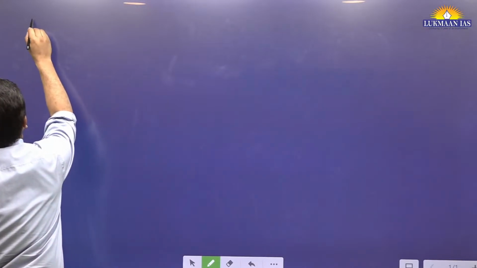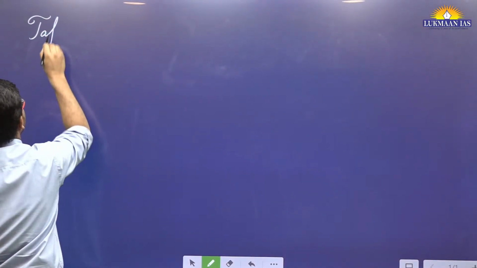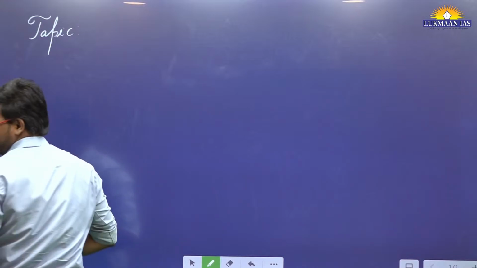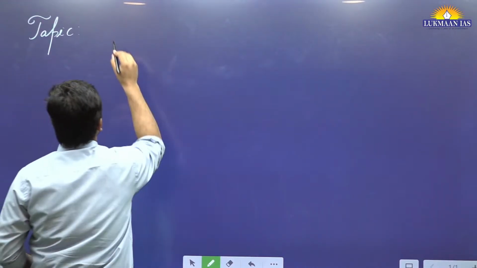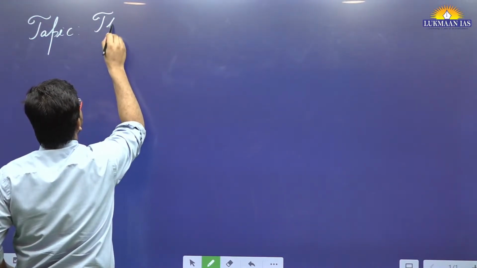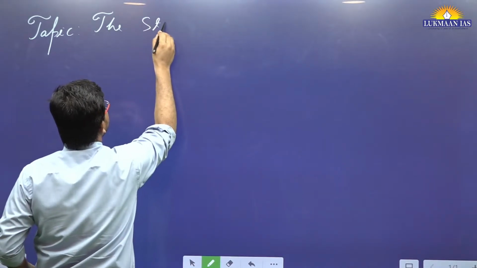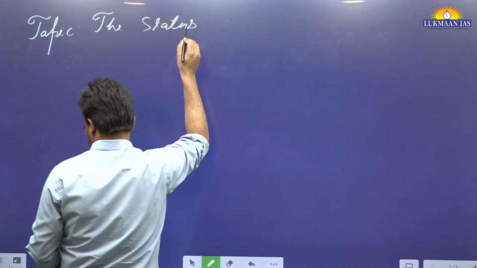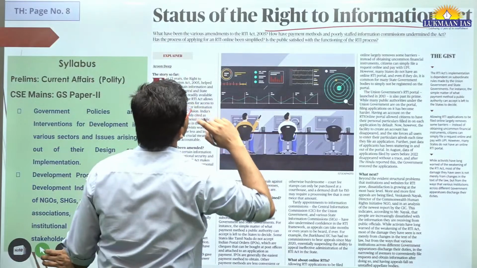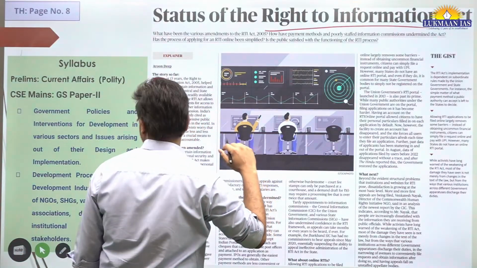So name of the topic is, it says the status of the Right to Information Act.